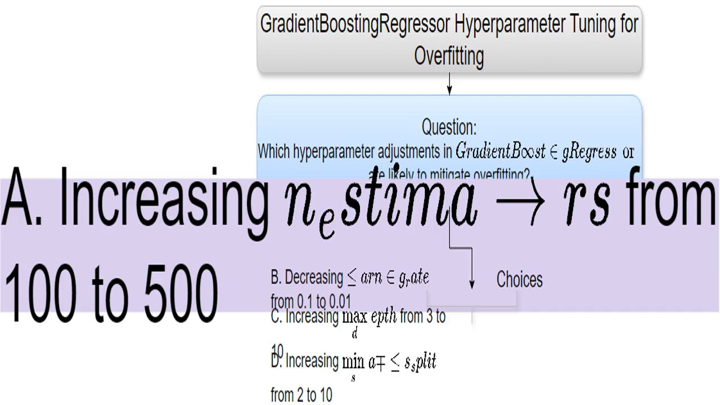Increasing the number of trees generally improves accuracy, but only if the model isn't overfitting to begin with. Increasing N_estimators without controlling the learning_rate might actually worsen overfitting, as you're adding more trees that might just be fitting to the noise in the training data.